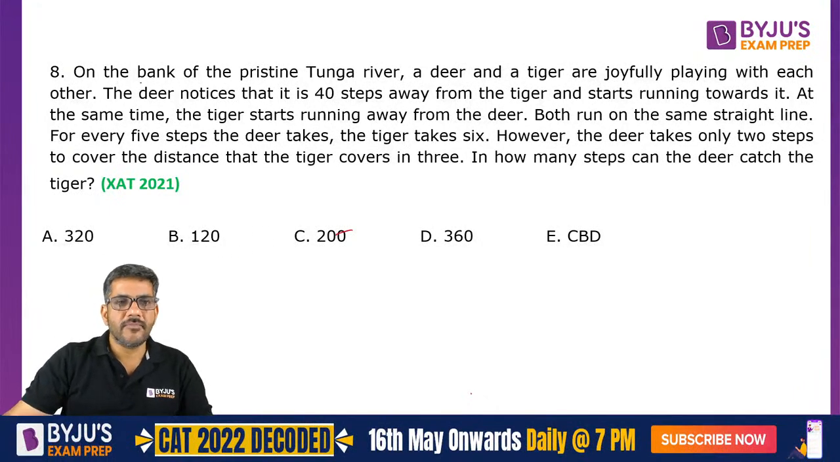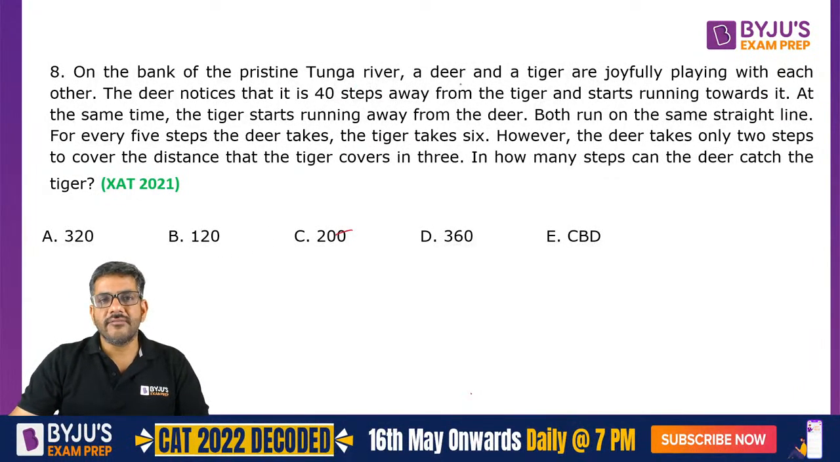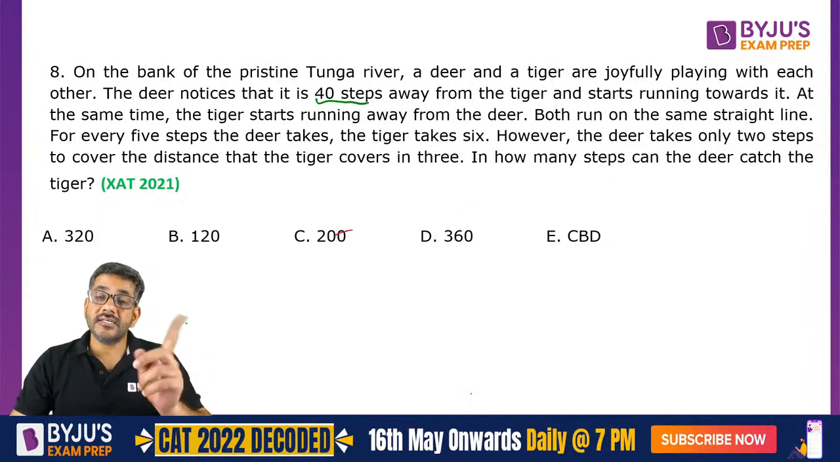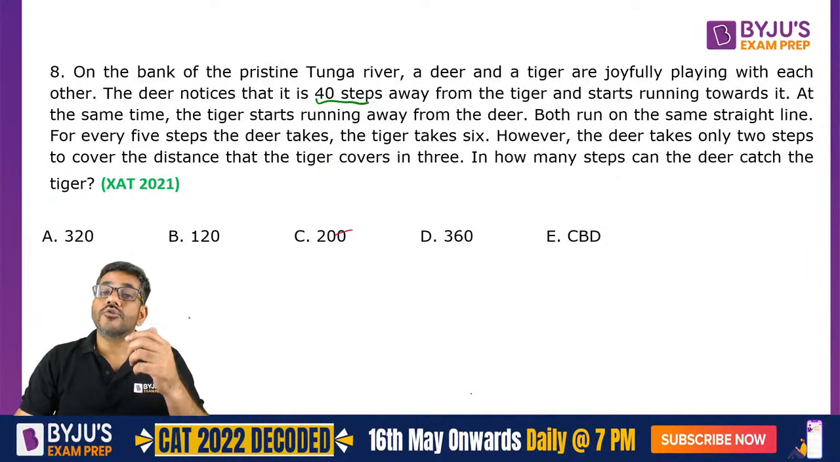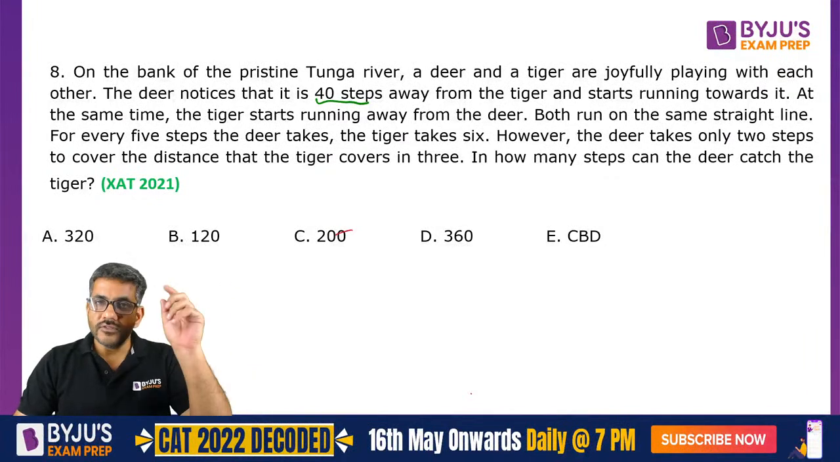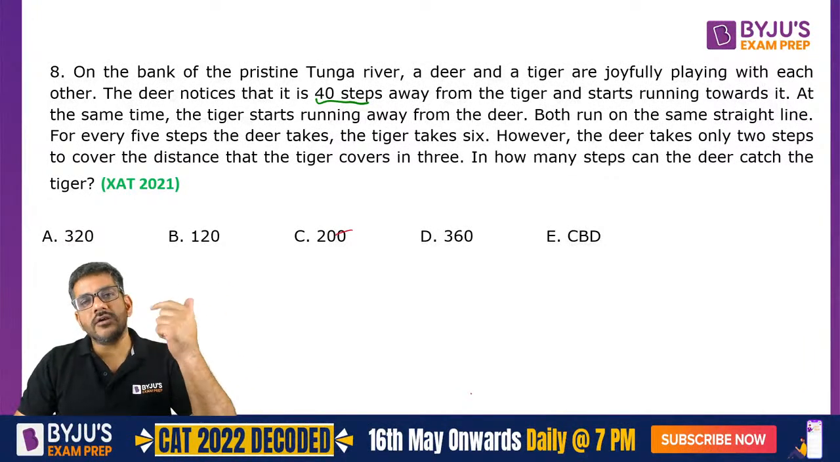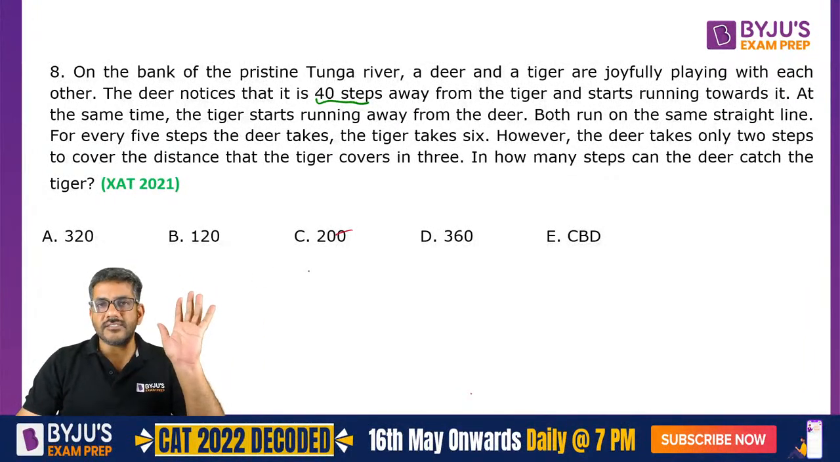Let's do this. On the bank of pristine Tunga river, a deer and a tiger are joyfully playing with each other. The deer notices that it is 40 steps away from the tiger. Now, whose 40 steps? Deer ke ya tiger ke? This is the first question. So, who noticed? Deer noticed. So, of course, deer would be noticing according to his steps. So, these are the 40 steps of the deer.